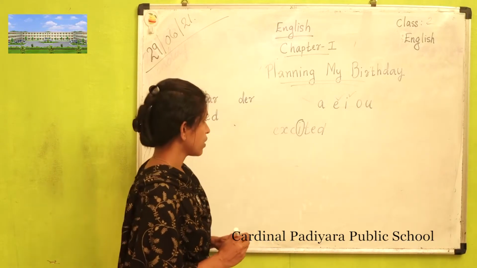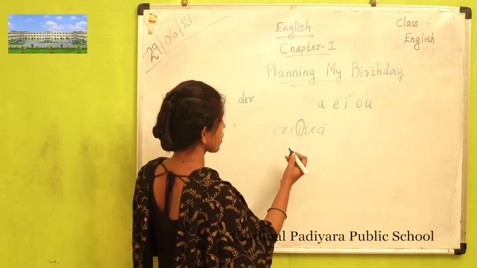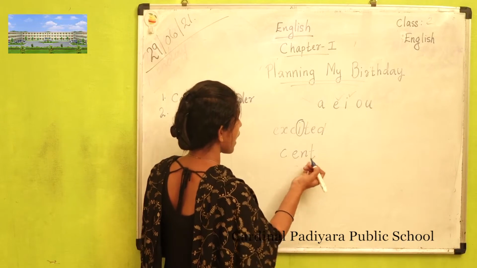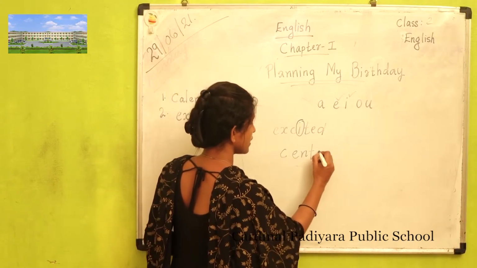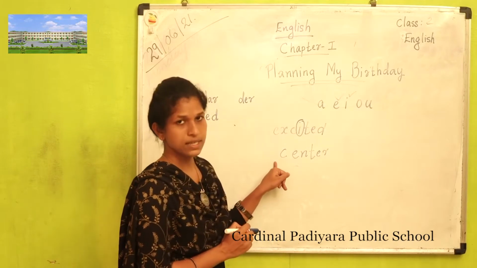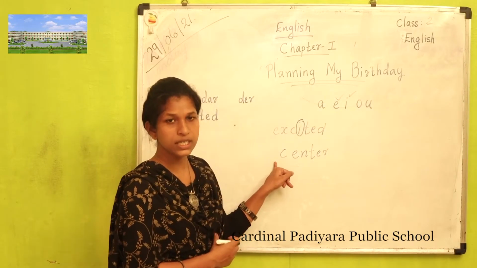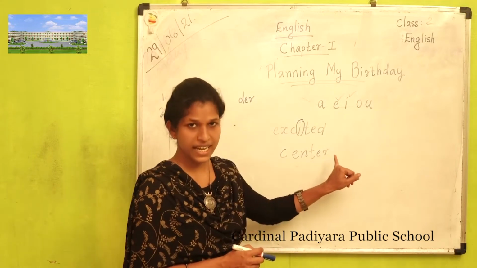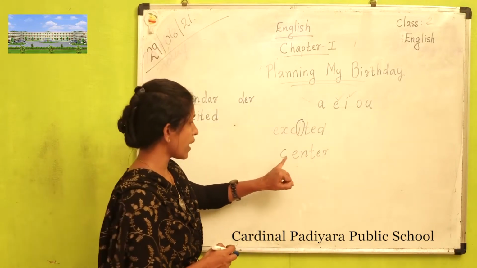If the vowel E comes after the letter C, again the sound of the C is S, not K. Here, this is not center with a K sound, but center with an S sound. Why?